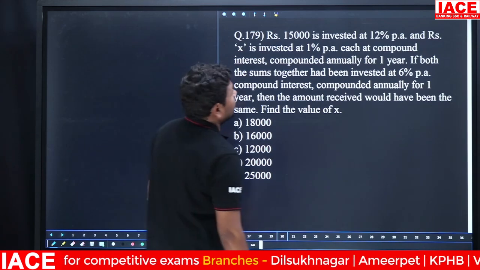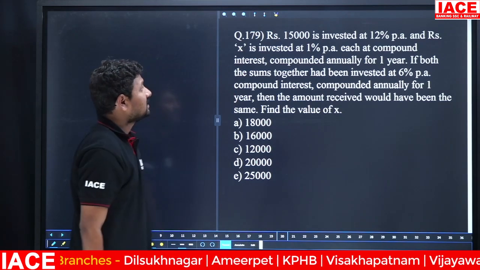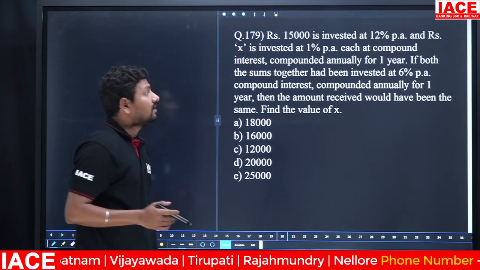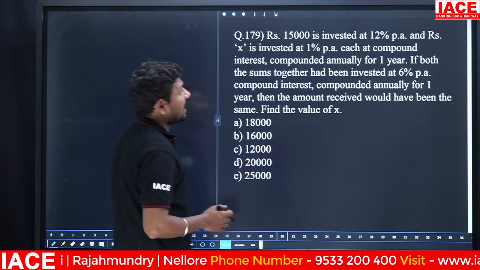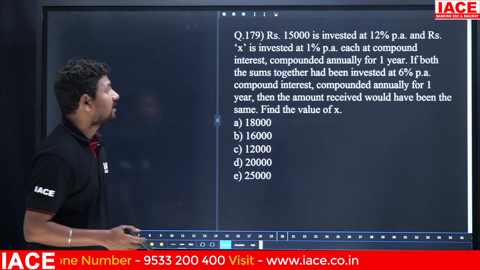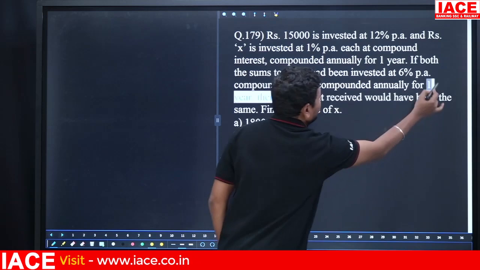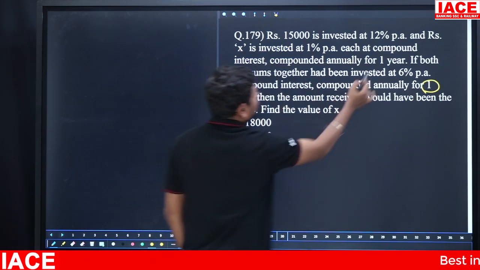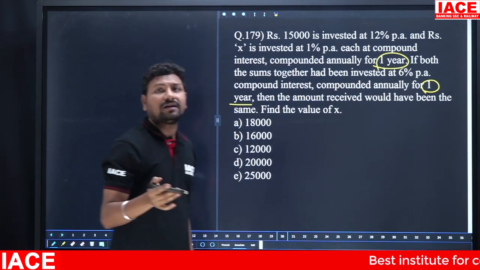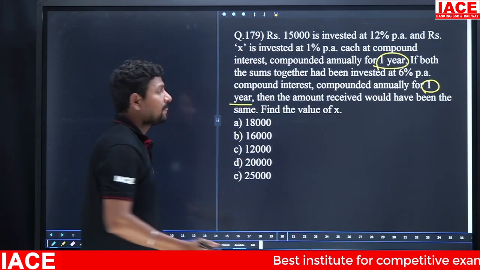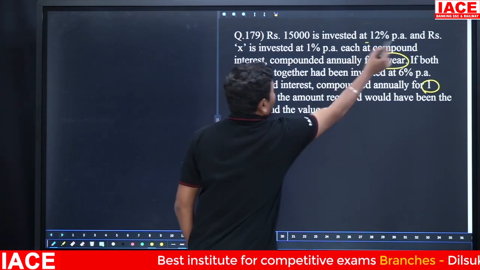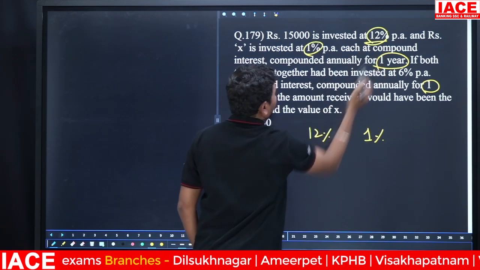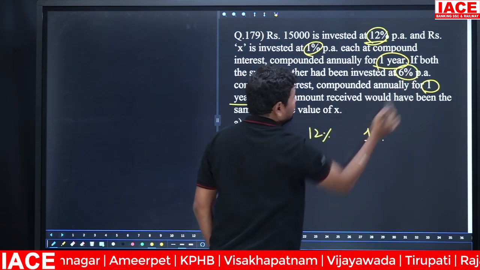Next. 15,000 rupees invested at 12% per annum, X rupees invested at 1% per annum, each at compound interest compounded annually for 1 year. If both the sums together had been invested at 6% per annum, compound interest compounded annually for 1 year. Here they are also asking for 1 year. For the first 1 year, compound interest and simple interest are both the same, so don't focus on compound interest. First rate of interest is 12%, second rate of interest is 1%, and overall rate of interest is how much percentage? 6%.